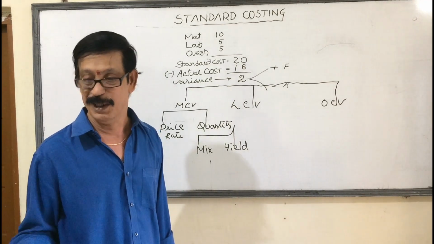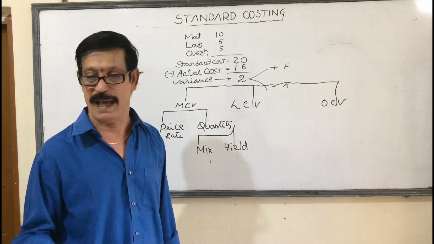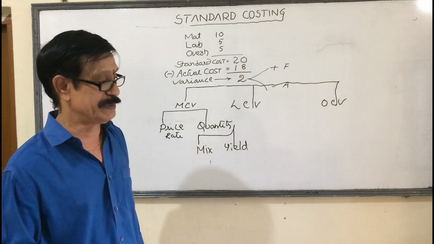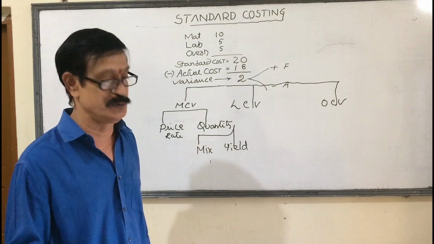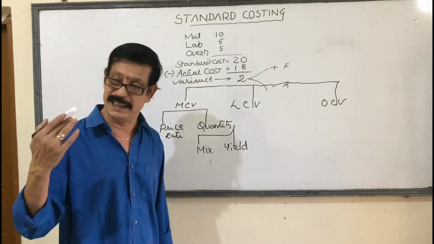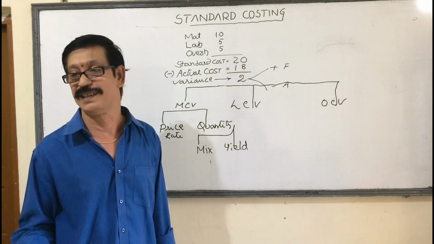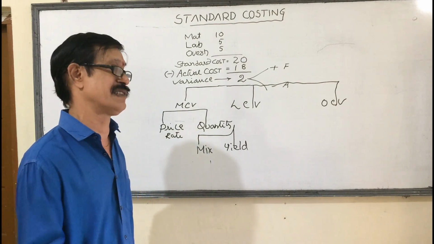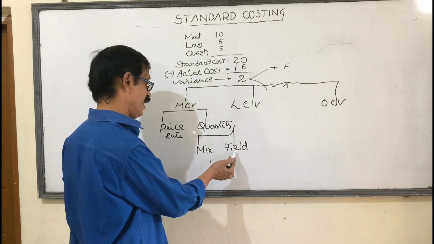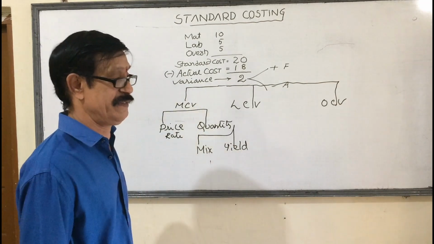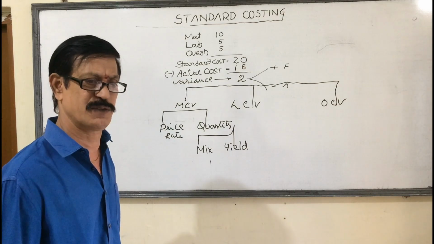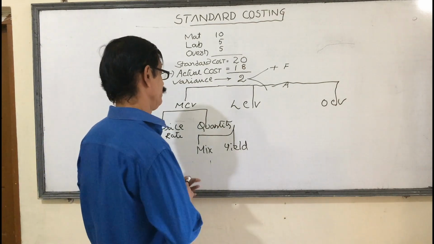One more example. You wrote an 80 marks paper. You got 78 marks. Sometimes you completed a 90 marks paper, but you got only 70 marks. So the output may change sometimes because of so many factors. That is called yield variance. Yield variance may be plus or minus. You got more output means plus, less output means minus.